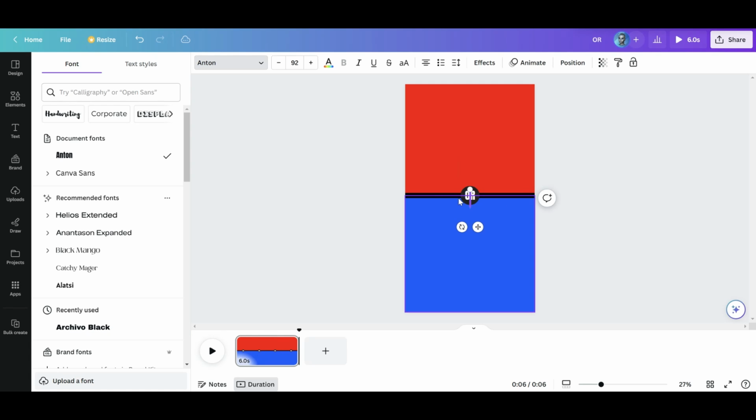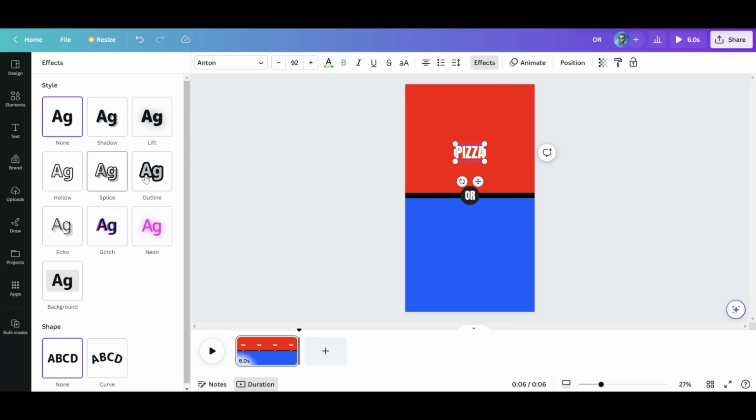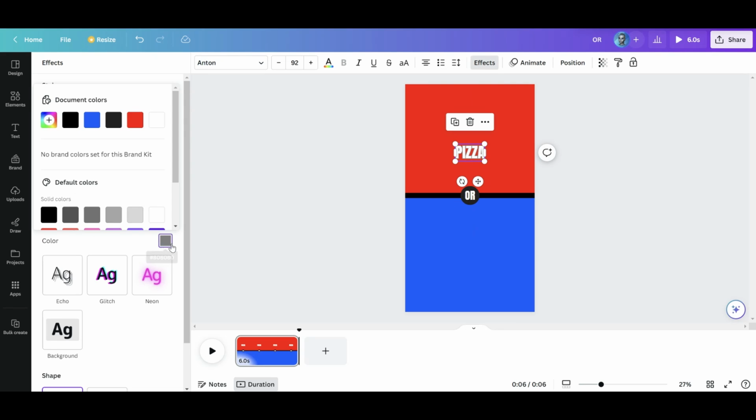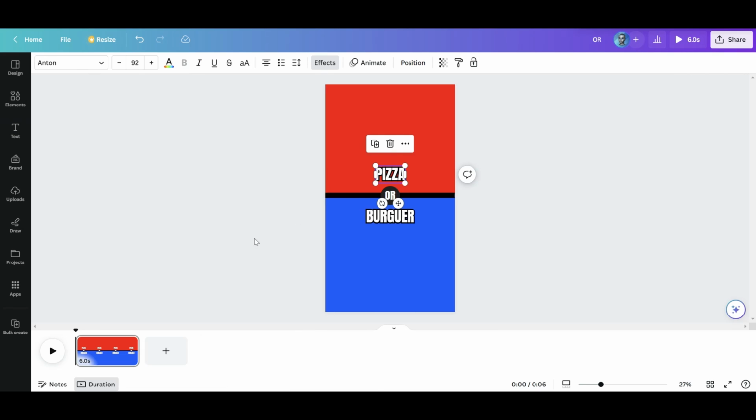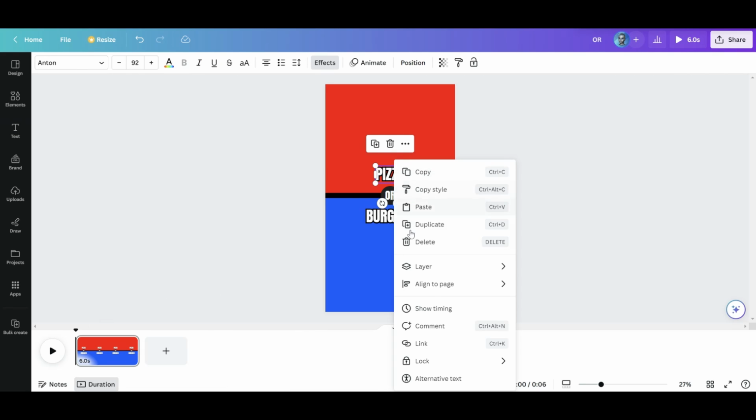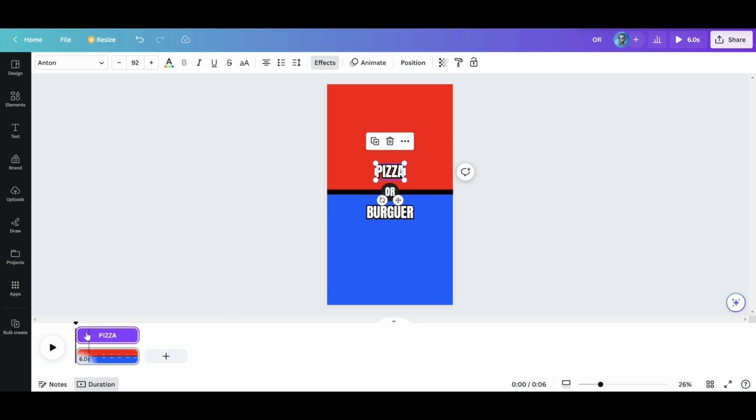Now we will think up 2 options for the draft. Later, we will create lots of videos in bulk. For example, I chose pizza and burger. We will use the same font and effects. It is time to adjust the timings. The main goal of this process is to make texts appear at the proper time. We will add first the options, which are pizza and burger, and then the percentages. Moreover, we will leave up to 1 second at the beginning, and 2 seconds at the end. However, this is subjective, so you can do it the way you want.